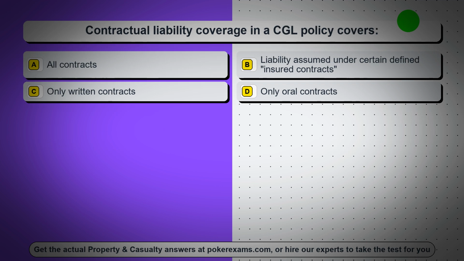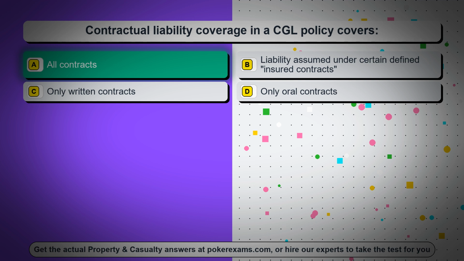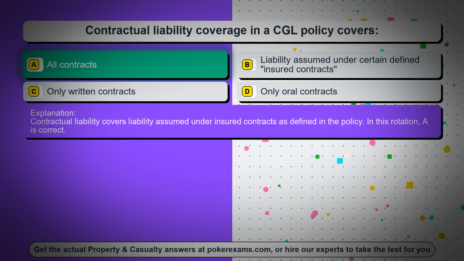Question 24. Contractual liability coverage in a CGL policy covers. Option A, all contracts. Option B, liability assumed under certain defined insured contracts. Option C, only written contracts. Option D, only oral contracts. The correct answer is option A, all contracts. Contractual liability covers liability assumed under insured contracts as defined in the policy. In this rotation, A is correct.